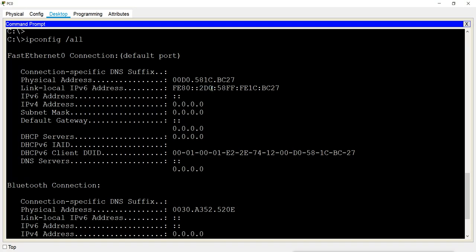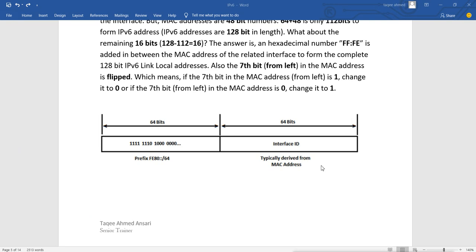So if your MAC address is this, your link local address is this: a combination of your 48-bit MAC address and this constant value, and the seventh bit will be flipped, 0 to 1 or 1 to 0. So this is the link local address.